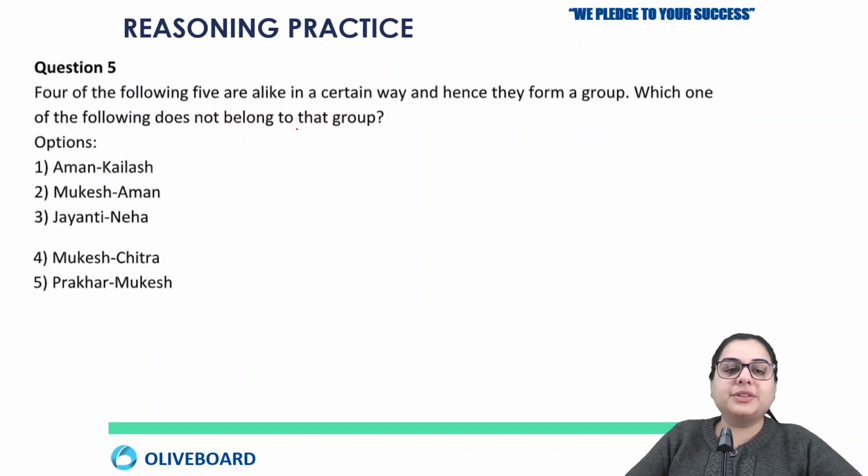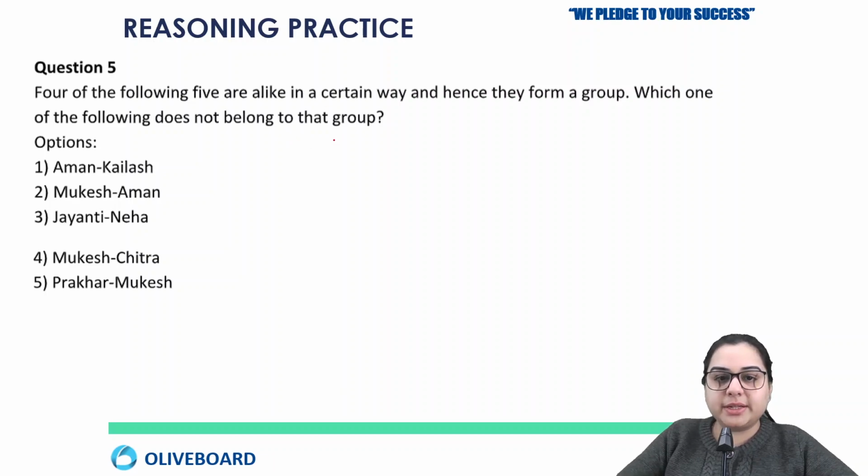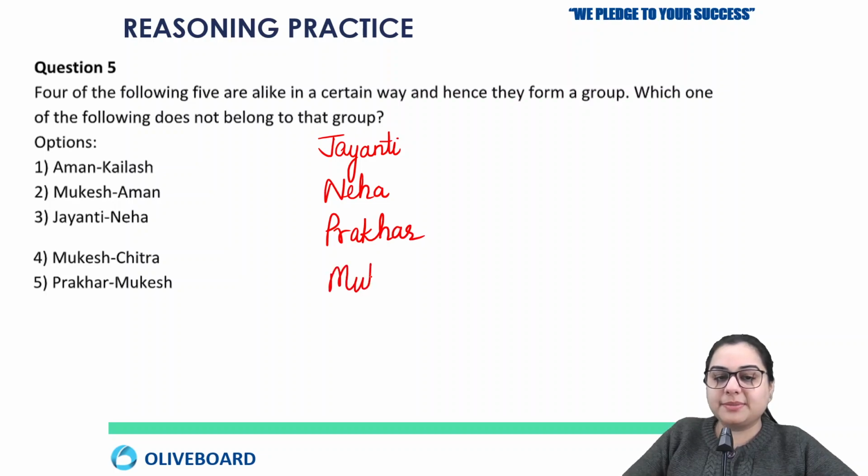Four of the following five are alike in a certain way, and hence they form a group. Which one of the following does not belong to that group? At least we know this is based on the sequence, so I'll just write the sequence for you here. First session is of Jayanti, then Neha, then Prakhar, then Mukesh, Aman, Kailash, and Chitra.